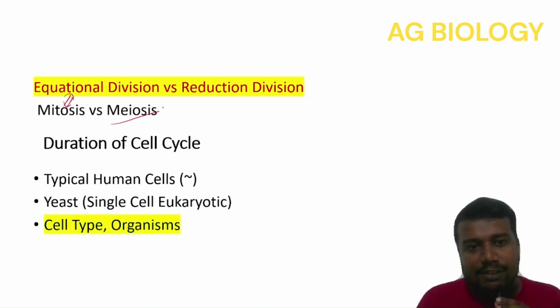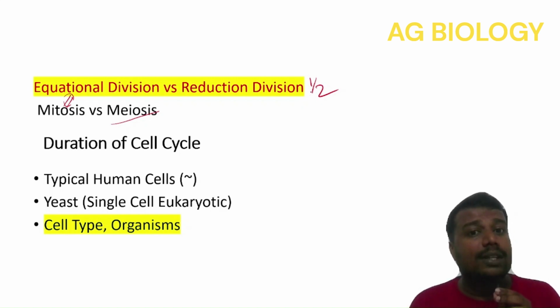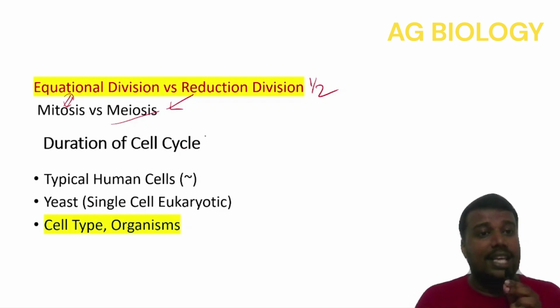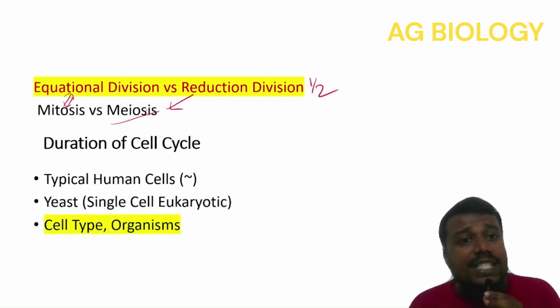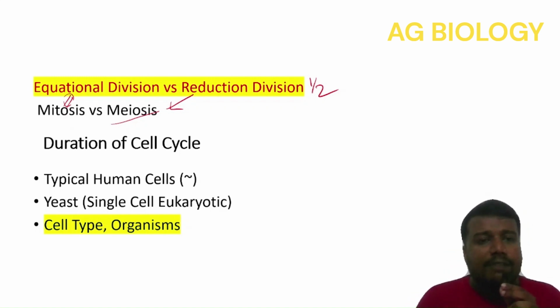On the other hand, if you look at meiosis, the number of chromosomes in the daughter cell is reduced to half. So there is a reduction in the chromosome number. That is why it is known as reduction division. Okay, so mitosis is equational division, whereas meiosis is reduction division. So we will come back to the mitotic division.